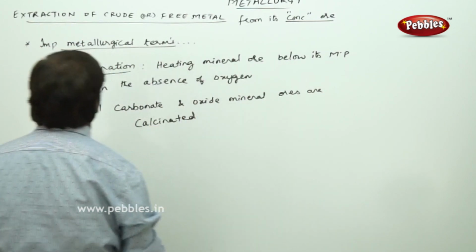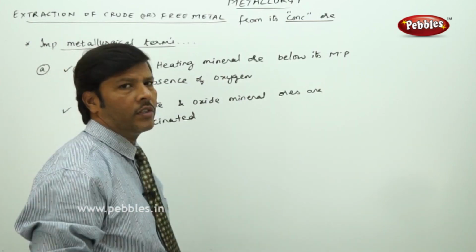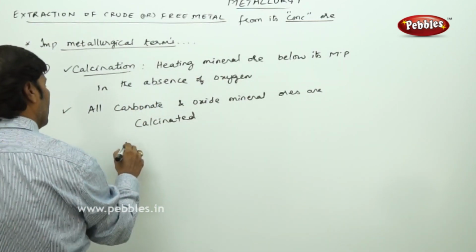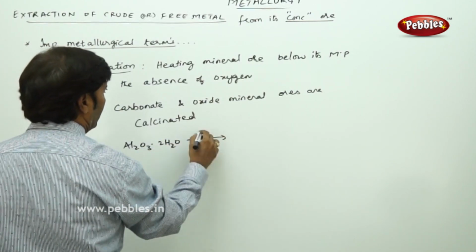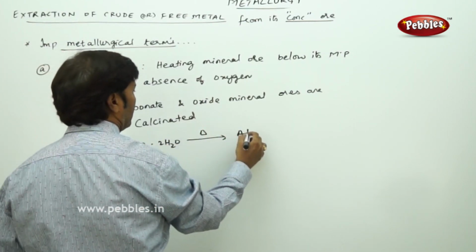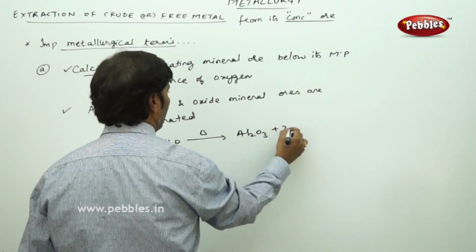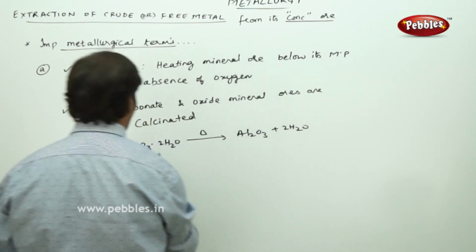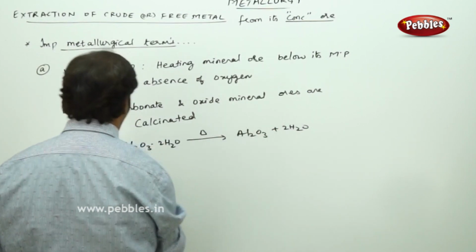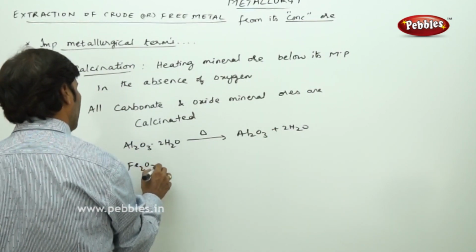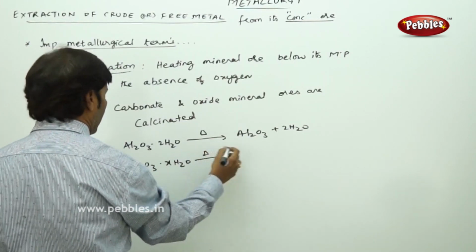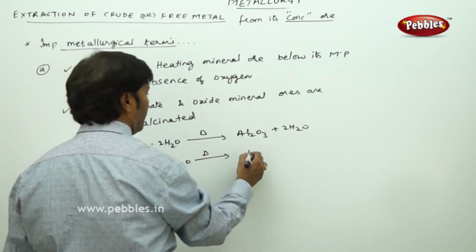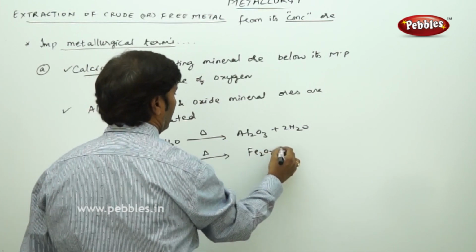For example, take the oxide mineral ore Al2O3·2H2O. When it is subjected to heating, it becomes Al2O3 plus 2H2O. This is the hydrated form and this is the anhydrous form. Fe2O3·xH2O, when subjected to calcination, gives Fe2O3 plus xH2O.